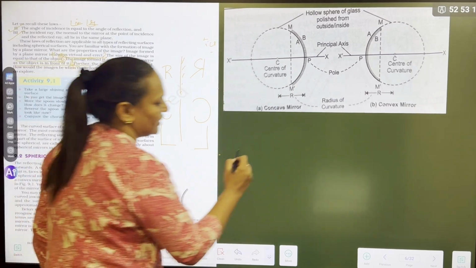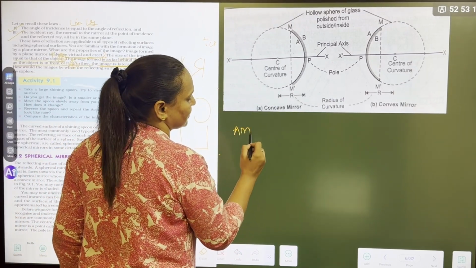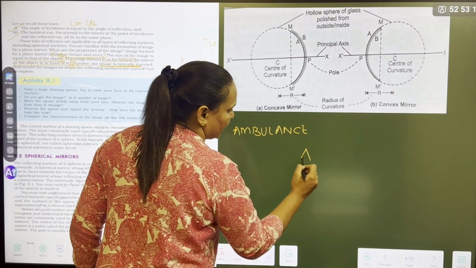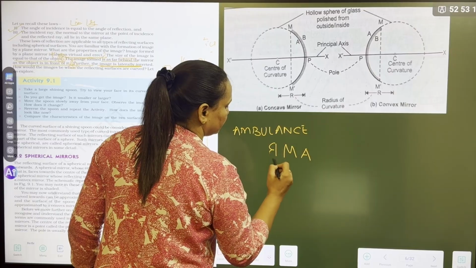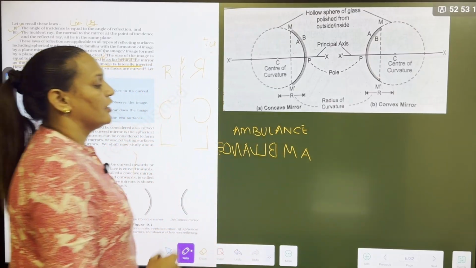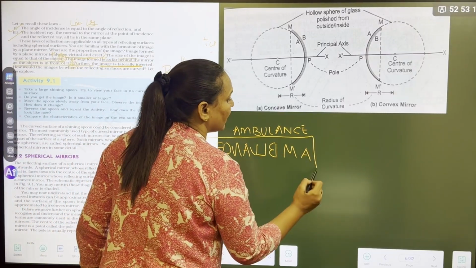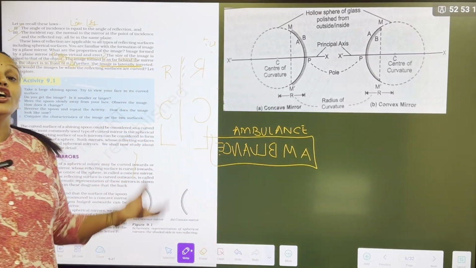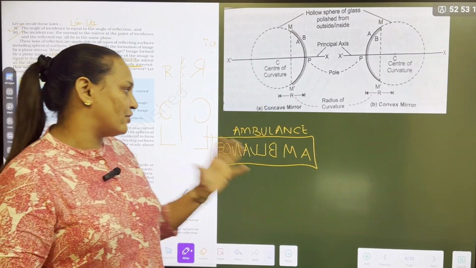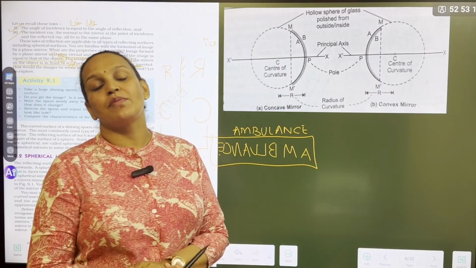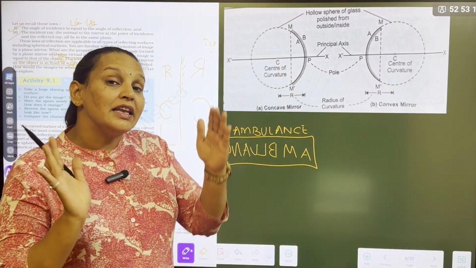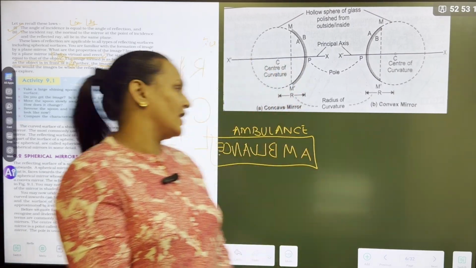If I write L, it will appear like this. You have seen the ambulance. How is the word ambulance written? Have you seen? They always write it laterally inverted like this. Why? Because when you see it from your rear view mirror, you read it correctly, because the image is also virtual, erect and laterally inverted. When we see it from the mirror in our bikes and cars, you can give space to the ambulance, as you can read it correctly.